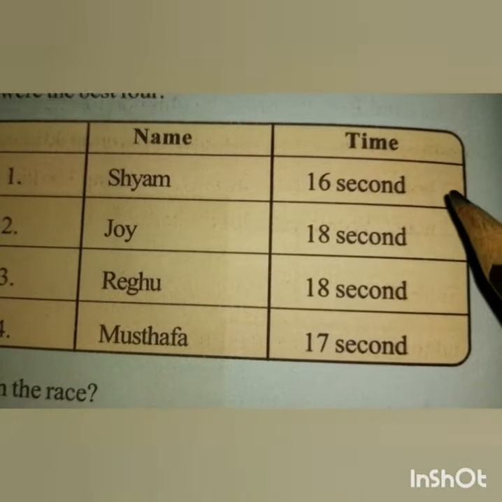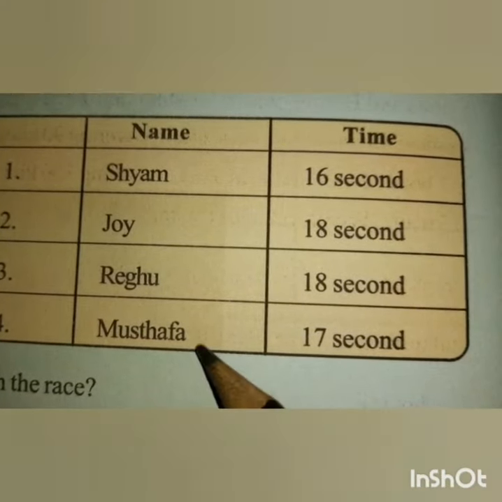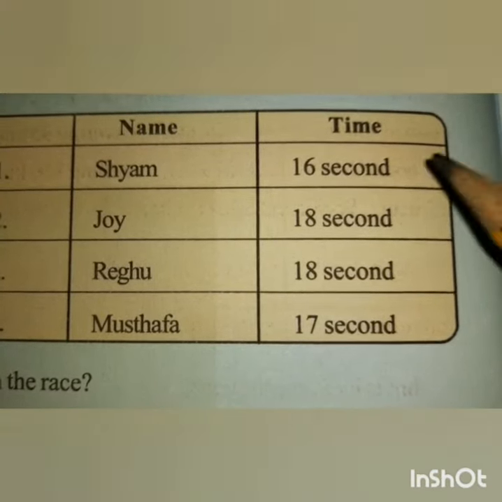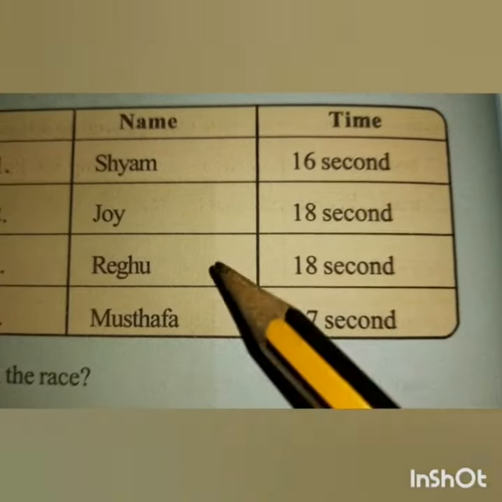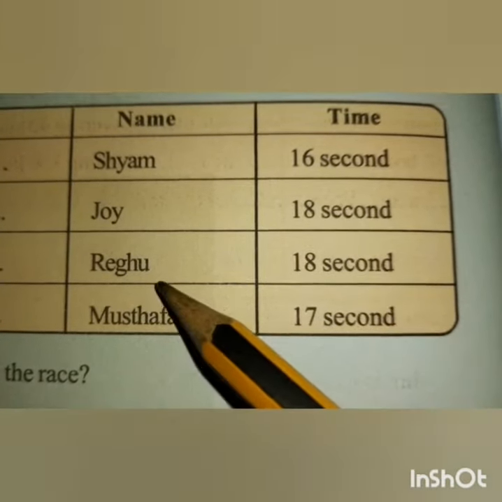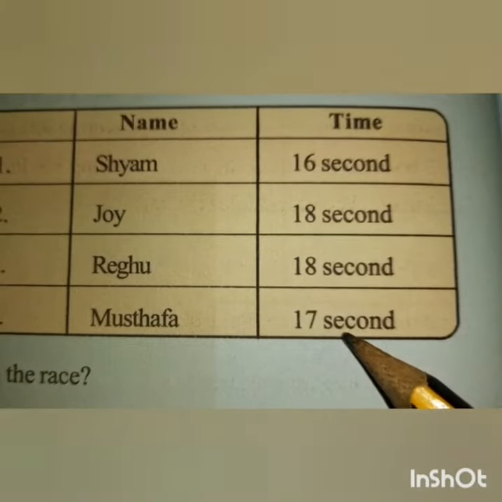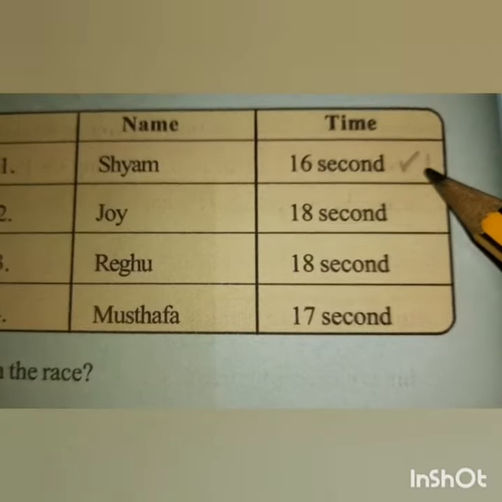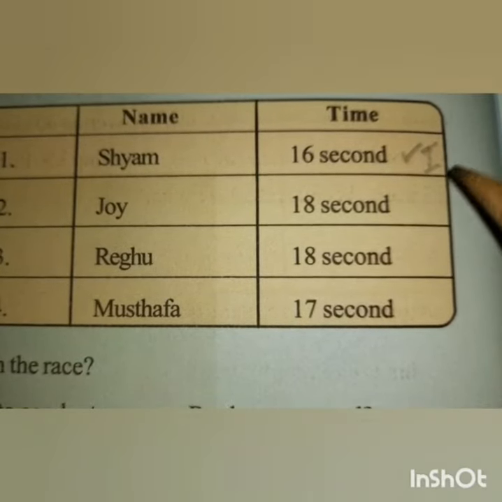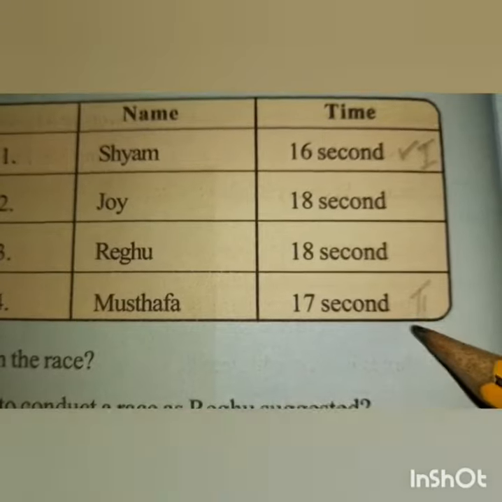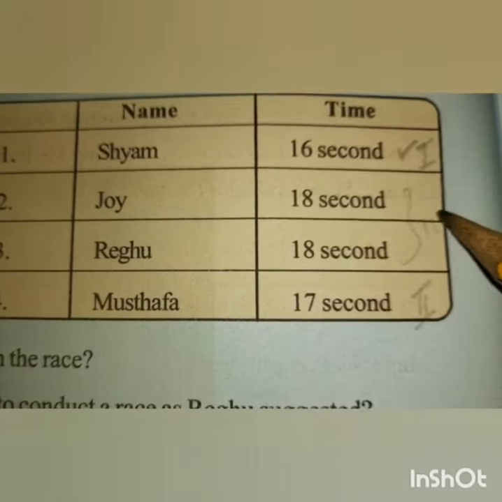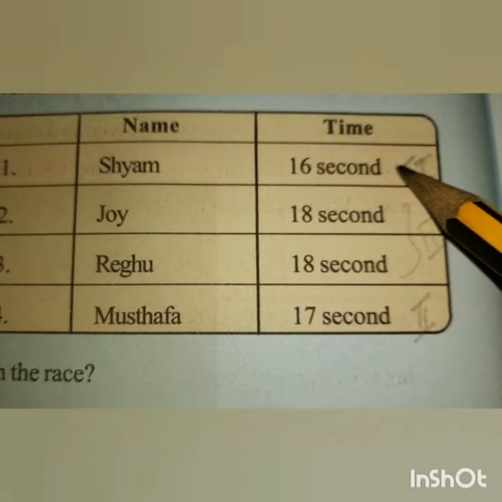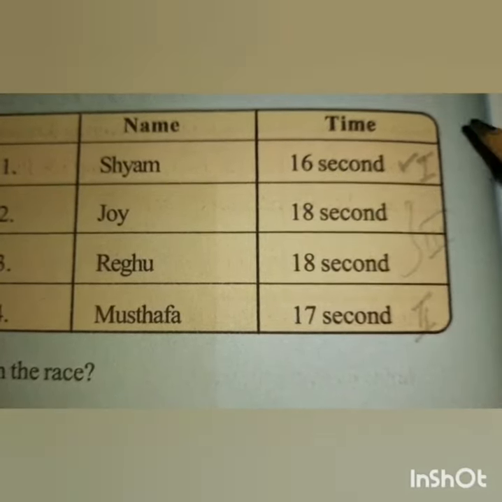This is another data of four men who completed the race at school level. Sham took 16 seconds to complete the race, Joy 18 seconds, Regu 18 seconds, Mustafa 17 seconds. So who won the race? Sham won the race. He was first. Then second, 17 seconds. Then both are in third place. Those who took less time finish first.